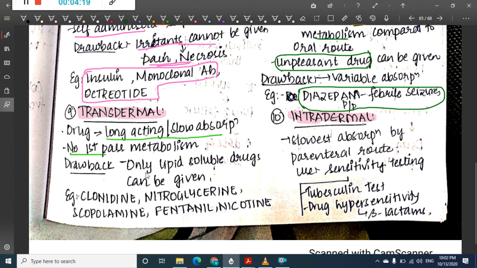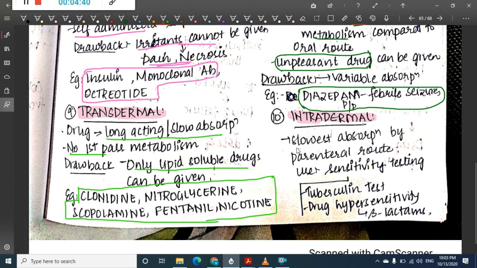The drawback is that through the transdermal route only lipid soluble drugs can be given. Examples are clonidine, nitroglycerin, scopolamine, fentanyl and nicotine.